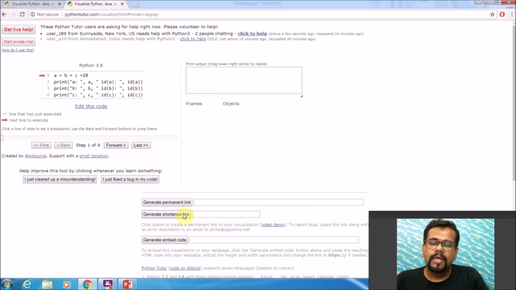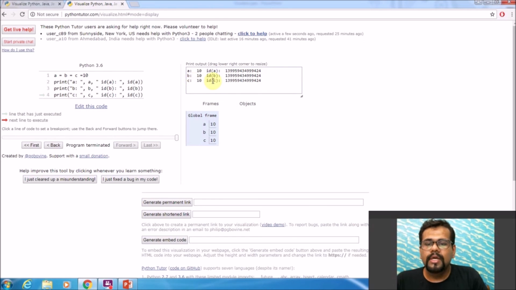When I click visualize execution, on clicking forward, I see that the value of A, B, C, all of them are 10. That means that all of them are pointing towards the same memory location. Then when I click forward to print, the value of A is 10, the ID is this. For B, the value is 10 and it has the same memory location. And for C, C is also 10 and it is also pointing towards the same memory location.